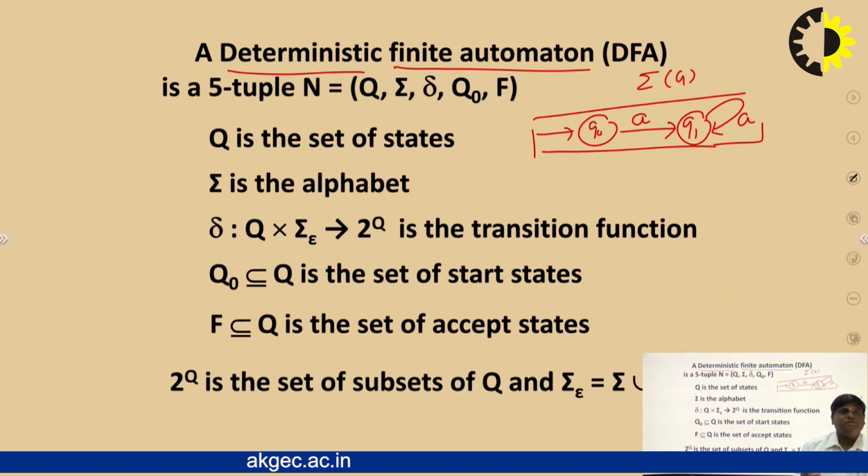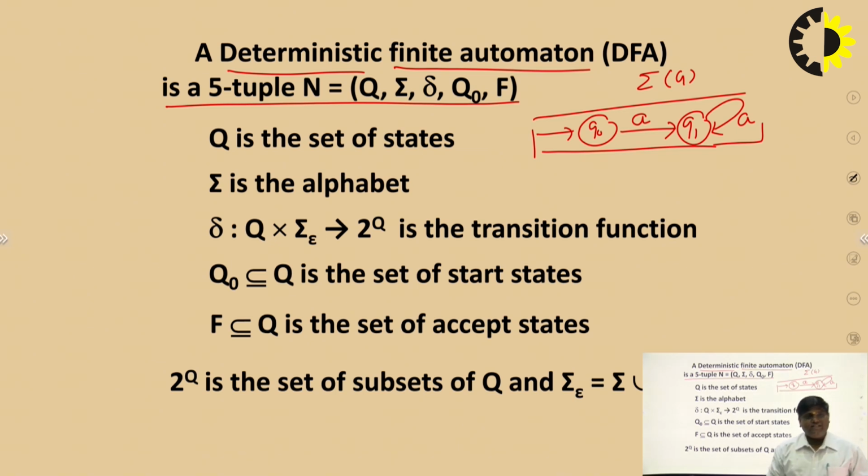With different references, there are the main 5 tuples of the deterministic finite automata, or we can say there are 5 main features of the deterministic finite automata: Q, sigma, lambda, Q naught, and F. Now one by one I will explain all of them. What is the Q? Q is a set of states.